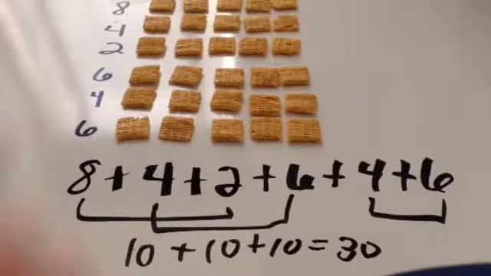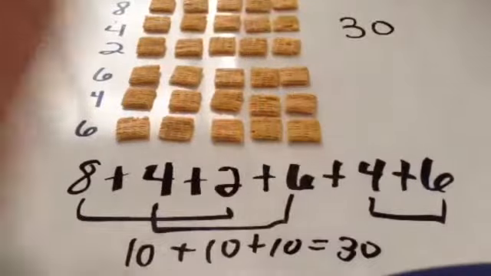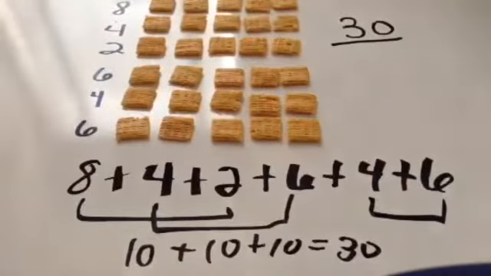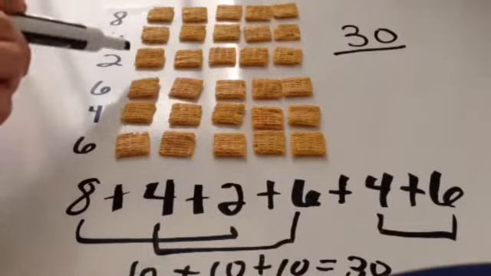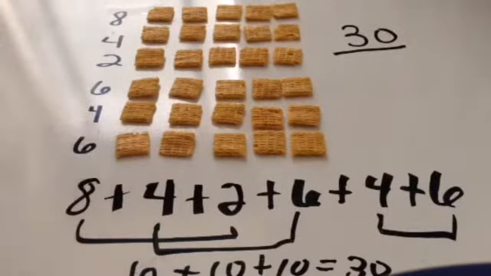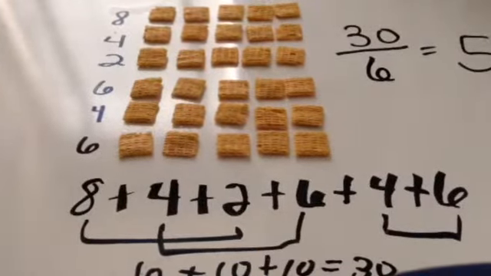Well, 30 divided by, how many rows do I have? 1, 2, 3, 4, 5, 6 rows. 30 divided by 6 is 5.